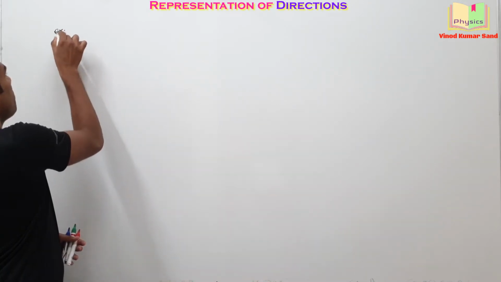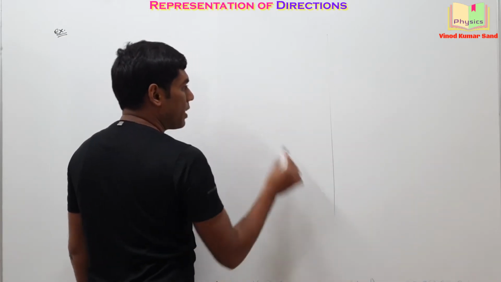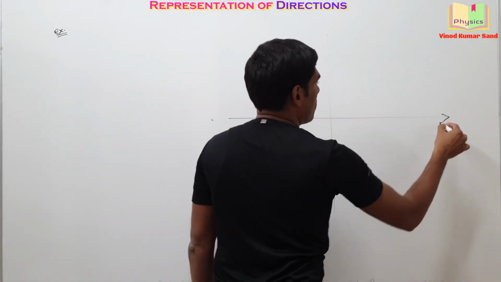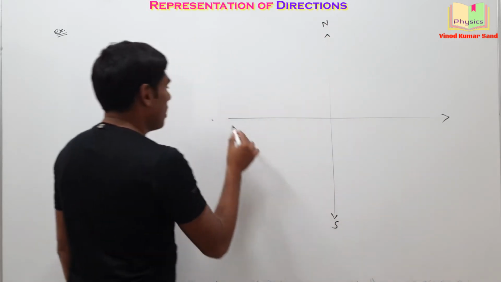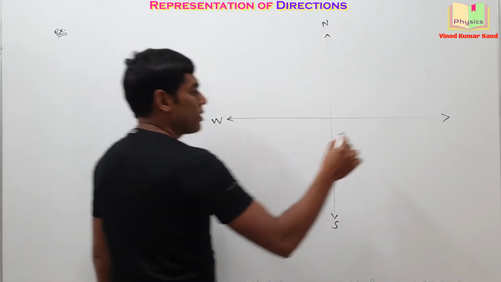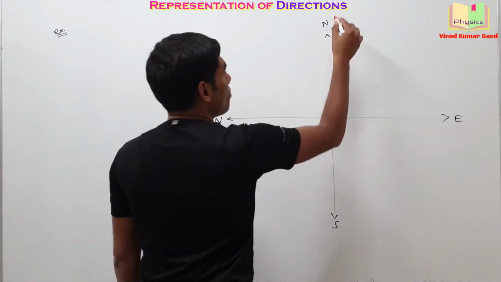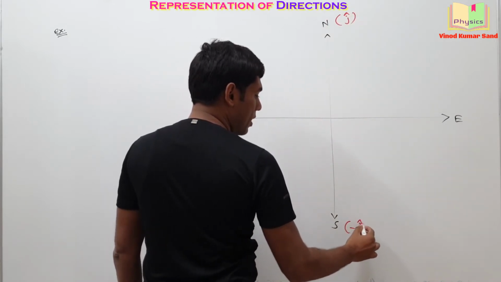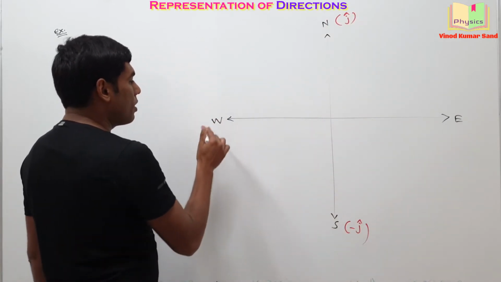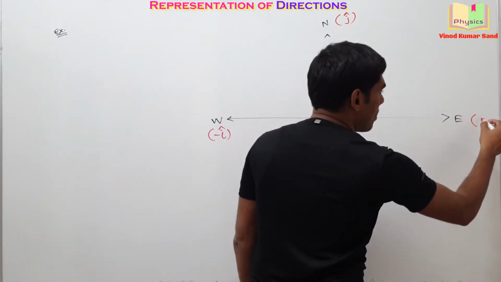I'm taking an example to illustrate the sense of directions clearly, how to write them. Suppose this is north, this is south, here is west, and this is east. Along the north we will always consider j cap, along the south we will consider minus j cap, along the west we will consider minus i cap, and along the east we will consider plus i cap.